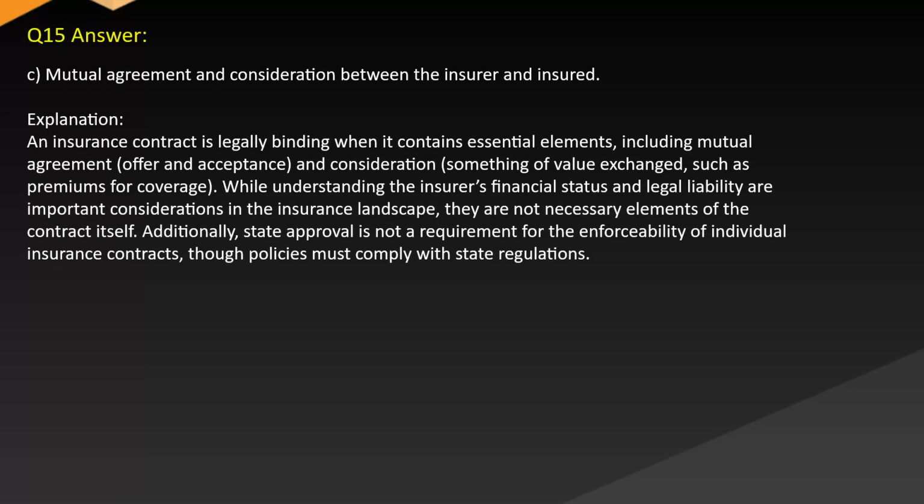Answer. C. Mutual agreement and consideration between the insurer and insured. Explanation. An insurance contract is legally binding when it contains essential elements including mutual agreement, offer and acceptance, and consideration, something of value exchanged such as premiums for coverage. While understanding the insurer's financial status and legal liability are important considerations in the insurance landscape, they are not necessary elements of the contract itself.